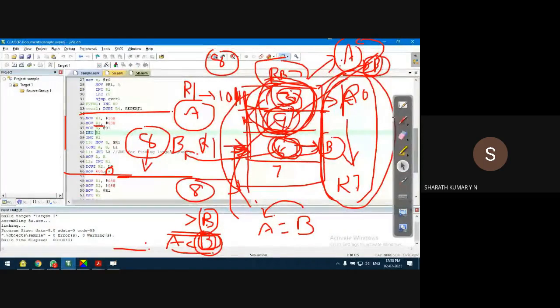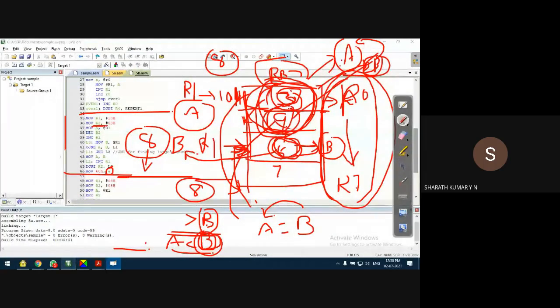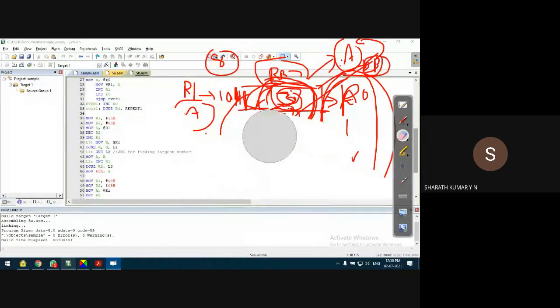So the intention of R2 is to use it as a counter. Use it as a counter to control the number of iterations of this code, of the program. For that, I'm using R2 as a counter. Okay, does that answer your question?